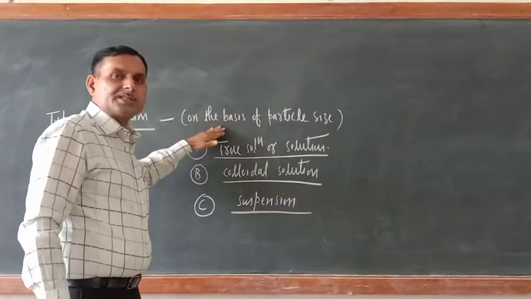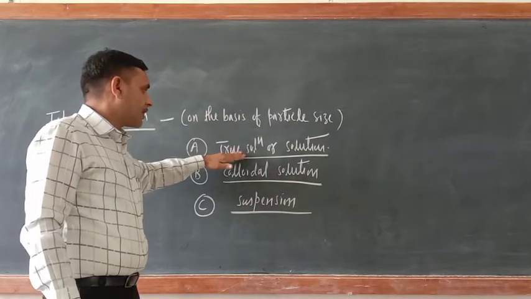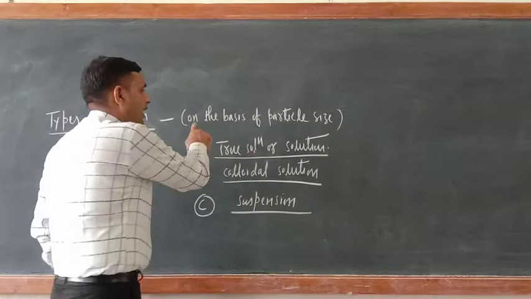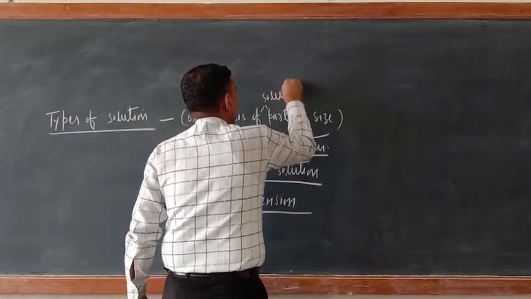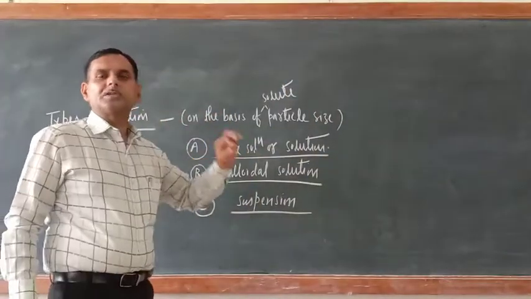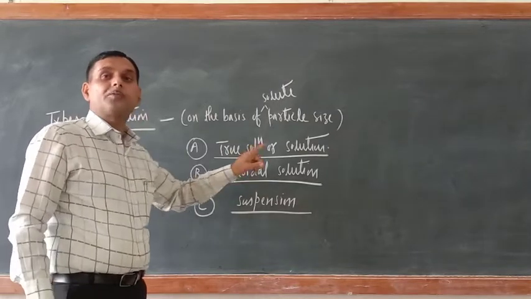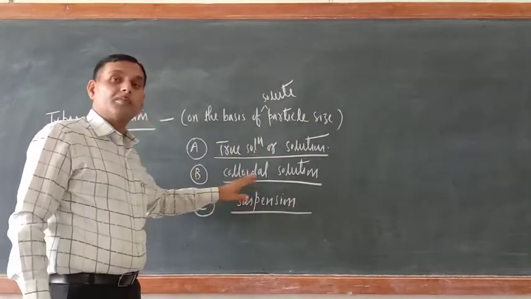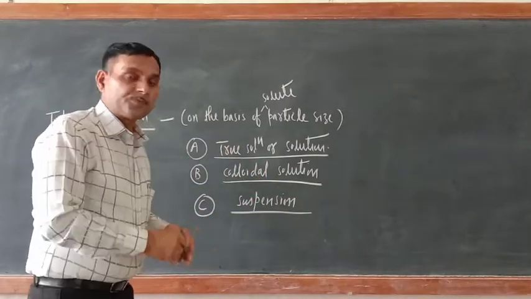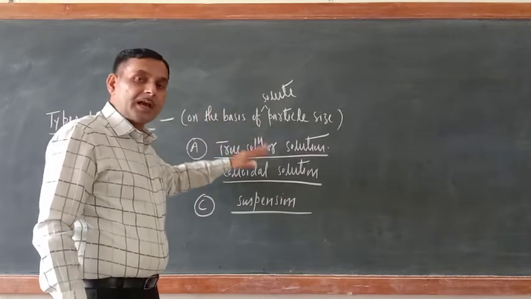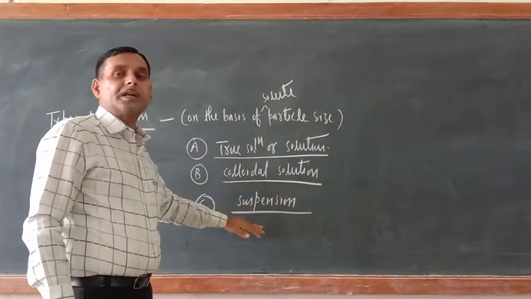Try to understand, this classification of solution is on the basis of solute particle size. In case of true solution, the size of solute particle is less than 1 nanometer. In colloidal solution it is between 1 nanometer and 100 nanometer, and more than 100 nanometer in case of suspension. So for the classification, we are writing three types of solution: true solution, colloidal solution, and suspension.